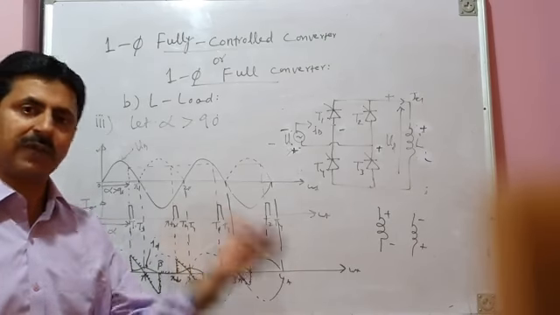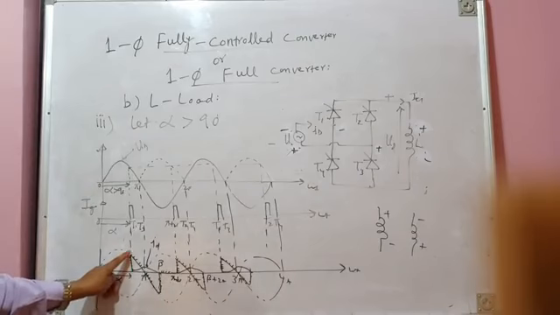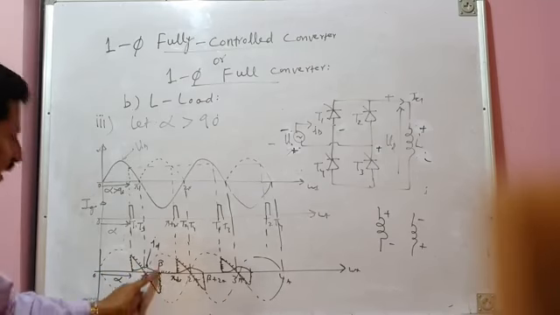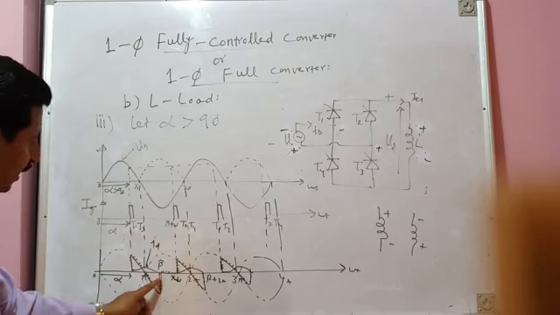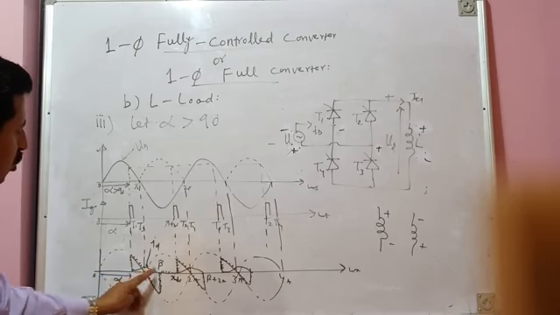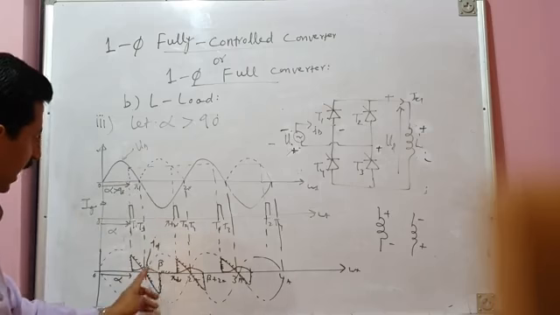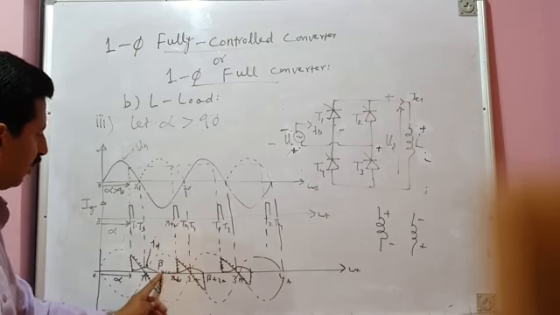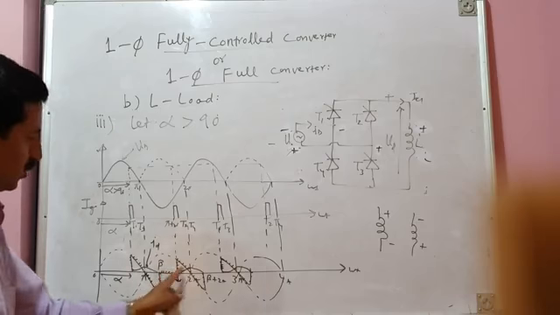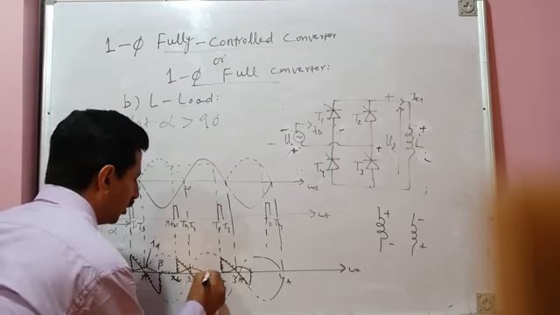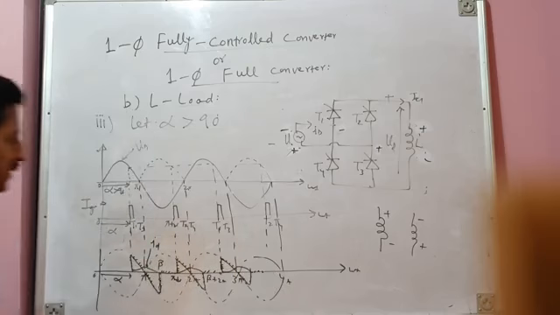Energy released is always equal to energy stored. If this area shows energy stored, this area is energy released. And when energy released is equal to energy stored, current automatically becomes 0. And from up to the next instant of firing, your current remains 0, and load voltage also remains 0. So load voltage during these intervals is 0.